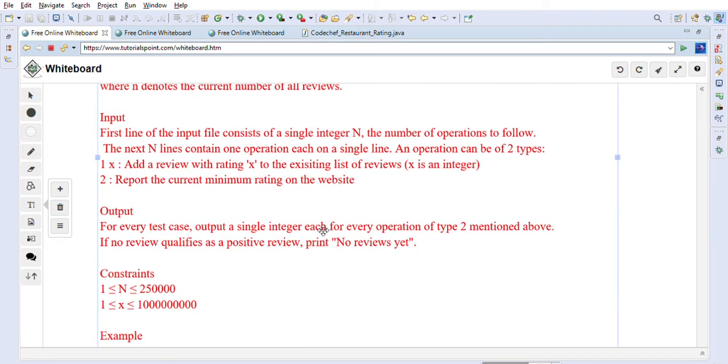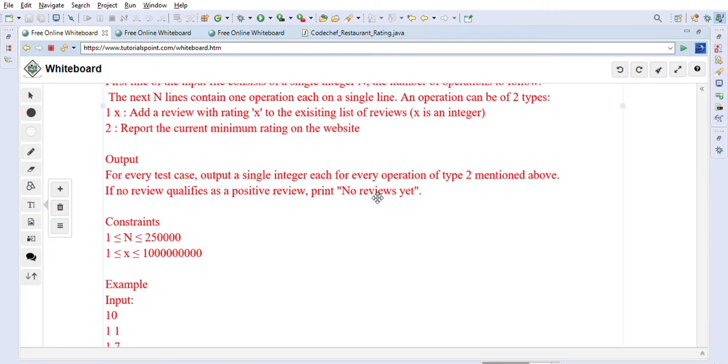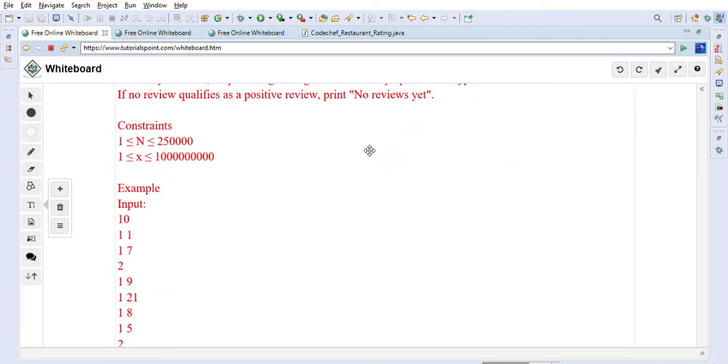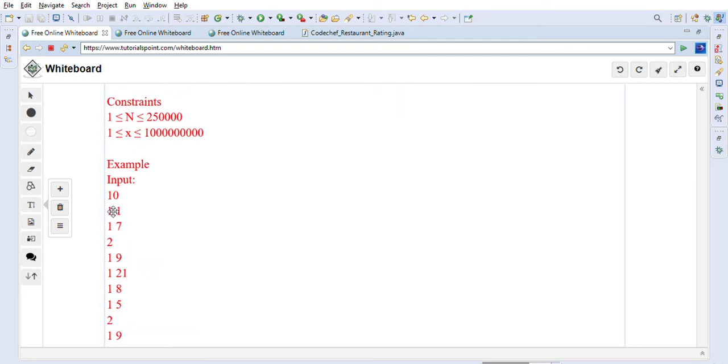So in the output, a single integer for every operation of type 2 mentioned above. If no review qualifies as a positive review, print "no reviews yet". So this is what the problem statement says, and they have given us one example here with 10 operations.